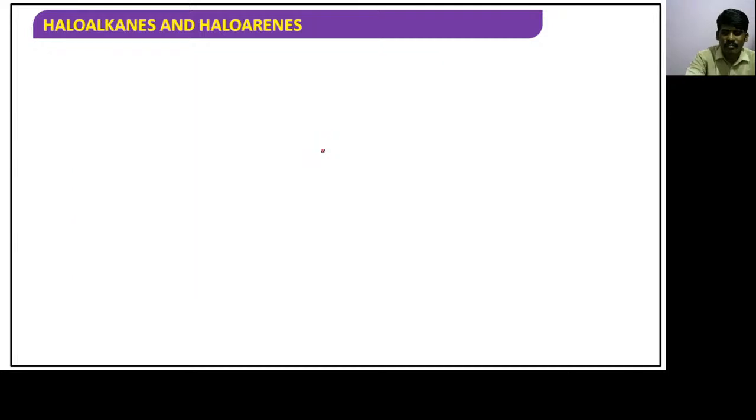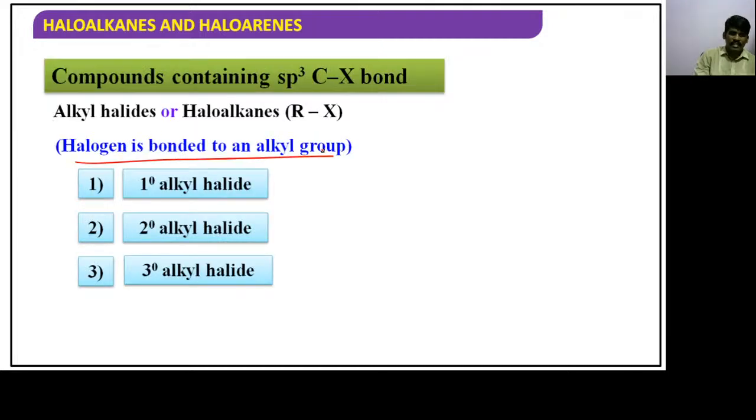All these are the examples, children. Let's take a look. What I mean to say, compounds containing sp3 C-X bond in the sense X is attached to a carbon, that carbon must be sp3 hybridized, and that is said to be sp3 C-X bond.